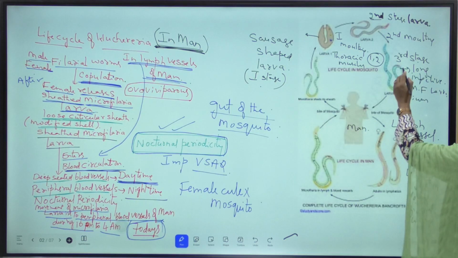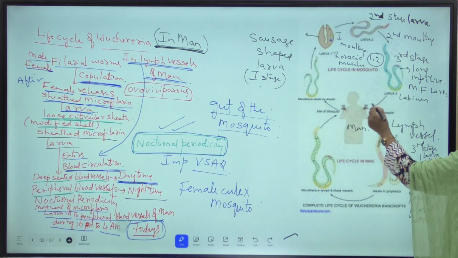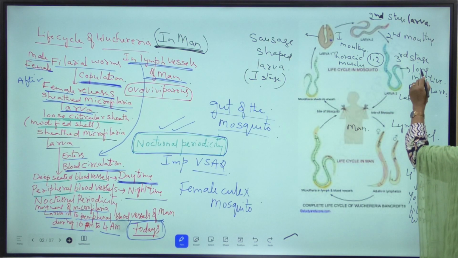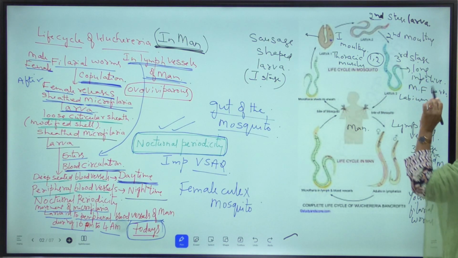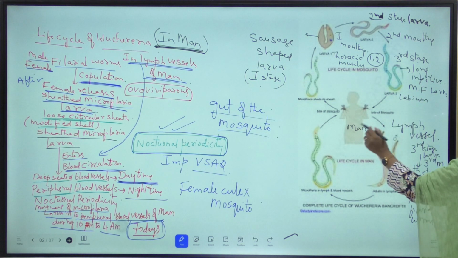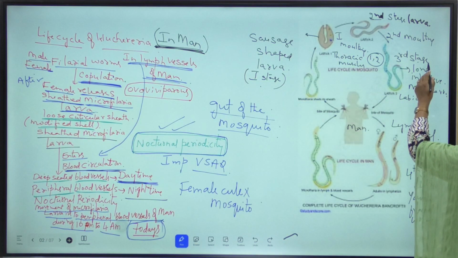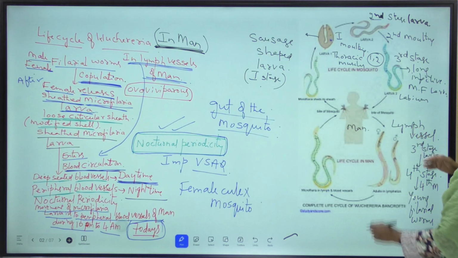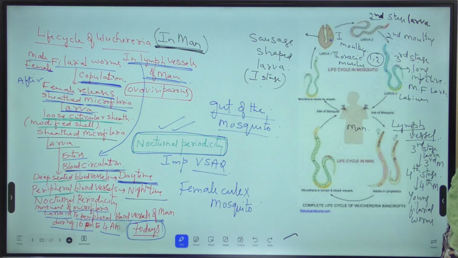Okay, how does this third stage long infective microfilaria larva enter into man? By inoculation. When this infected female Culex mosquito bites and sucks the blood of a healthy man, what happens? This third stage long infective larva enters into the blood circulation of man. From the blood circulation, it finally reaches the lymph vessels of man. In the lymph vessels of man, this third stage larva undergoes third molting and forms fourth stage larva.